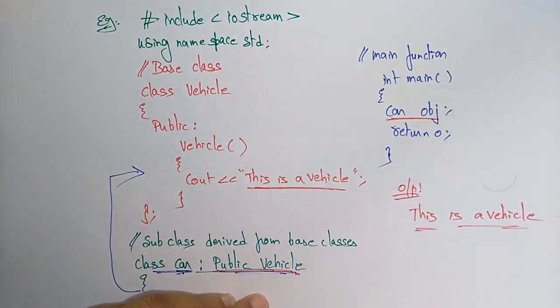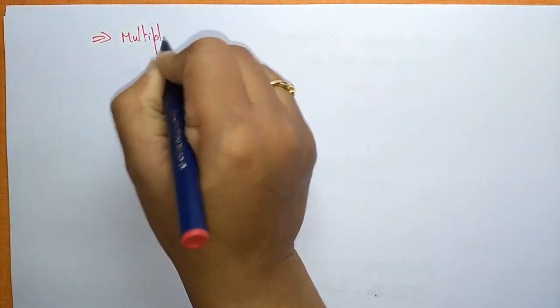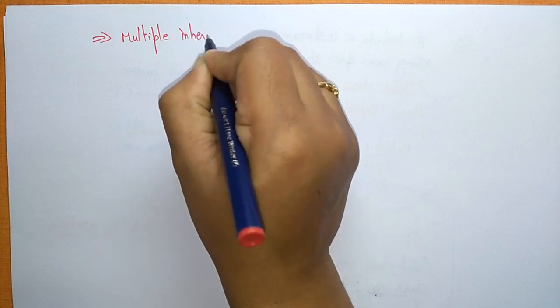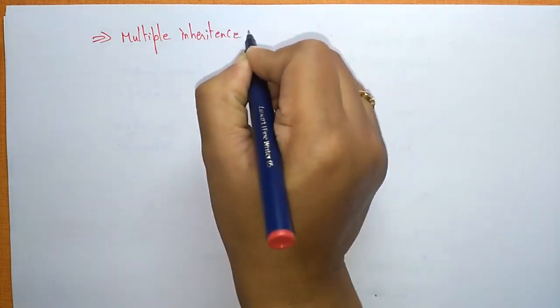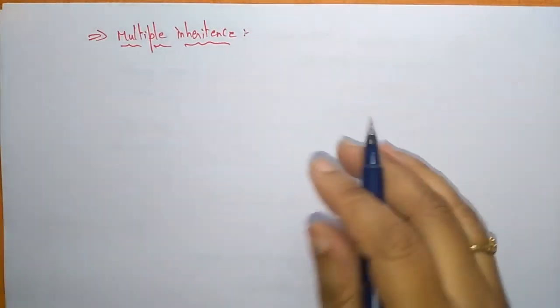Now let us see the multiple inheritance, the second one. Now I am explaining multiple inheritance, not multi-level. Don't be confused: single, multiple.